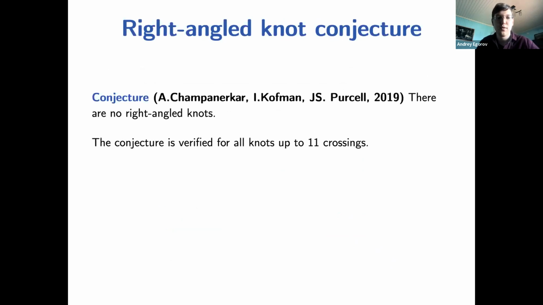It can also be verified for knots up to 11 crossings by comparing the approximate volumes of knots and the approximate volumes of ideal polyhedra. We can just compare them and find out that for 11 crossings, and actually I tried to do that for 13 crossings, the conjecture is true. Okay, thank you for listening. I'll stop here.